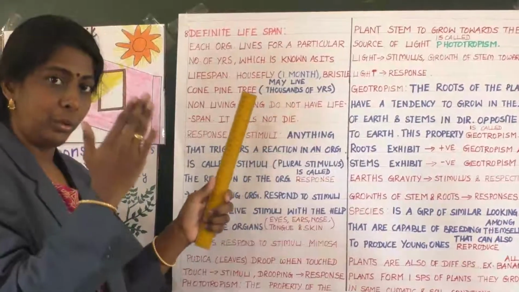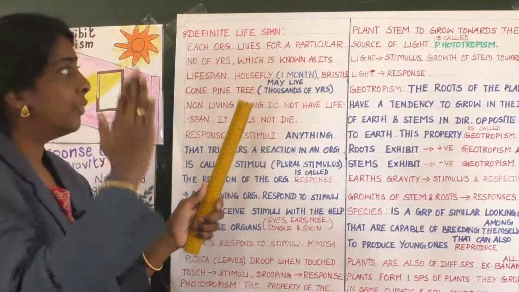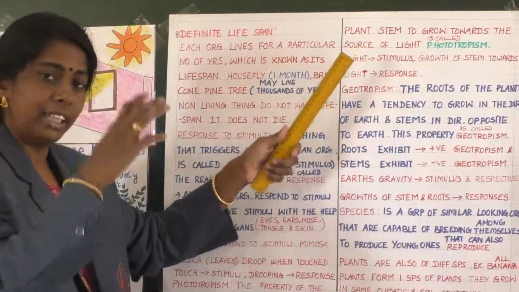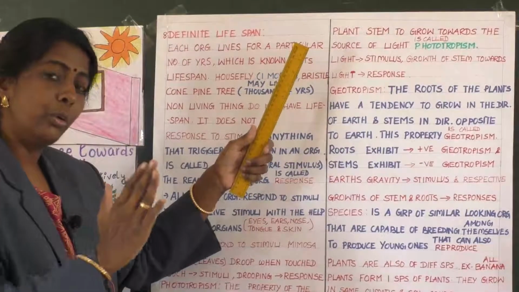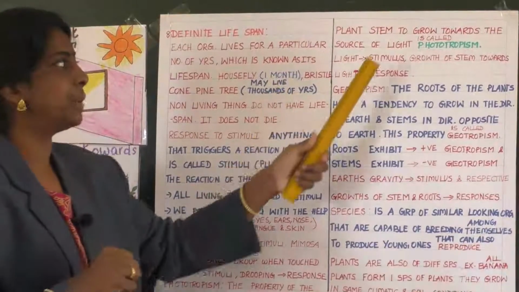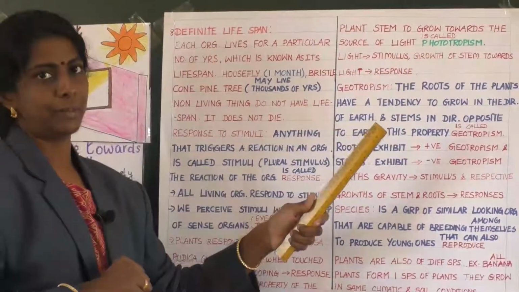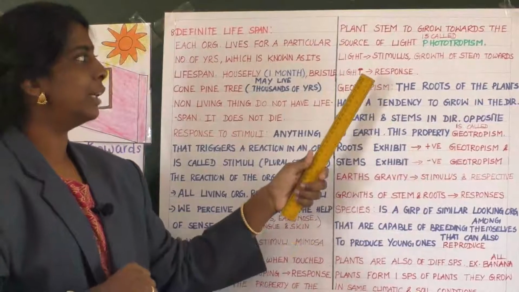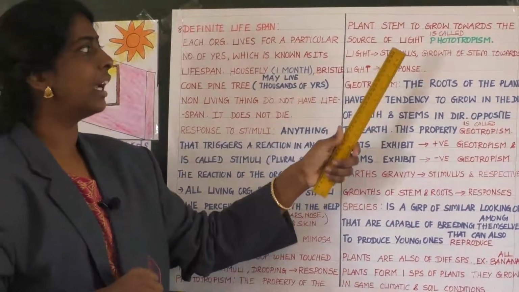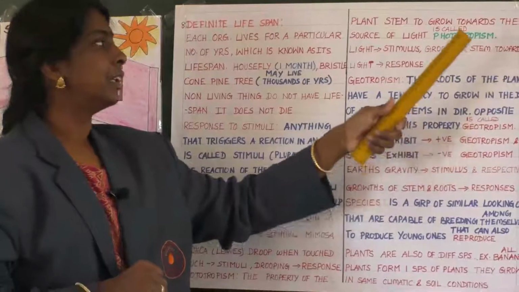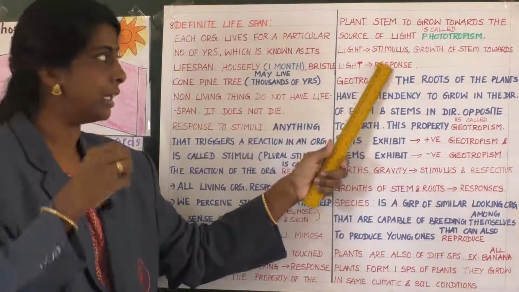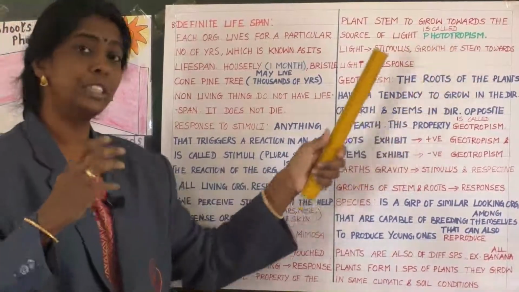When the plant is growing, it grows towards the light, wherever it's getting light, towards the source of light, and that state is said to be phototropism. Clear, children? So here light is the stimulus, and the growth of the stem is towards light.